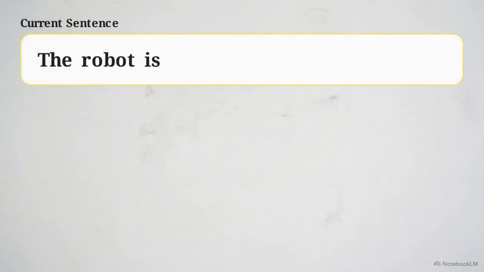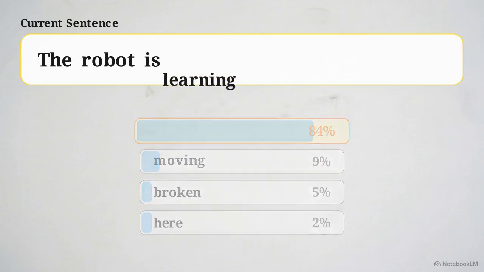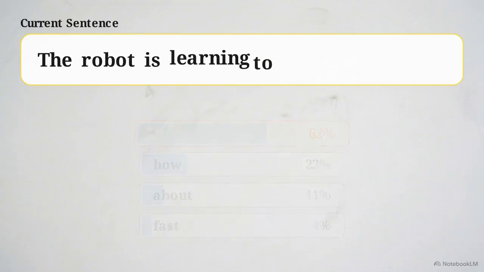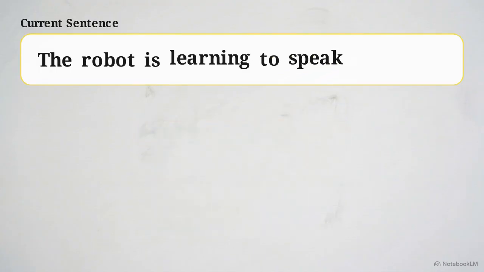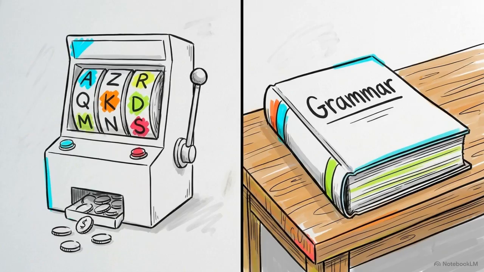The system reads your text, runs rapid math, and ranks the most logical next words based purely on their probability. It picks the winner, adds it to the sentence, and immediately runs the math again to figure out the word after that. This system operates as the ultimate autocomplete engine. How does a simple guessing machine learn the complex rules of human grammar?